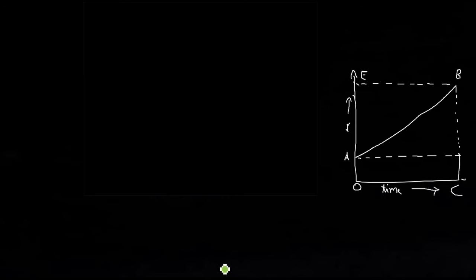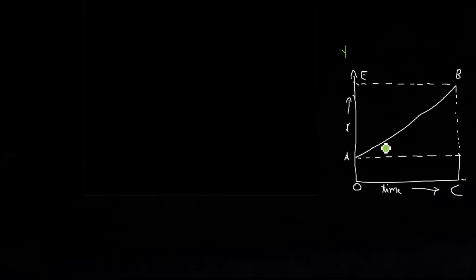Okay, so we have made the graph. In this graph, A to B, this A and B is the motion of the body, right? It's reaching a certain velocity with a constant increase. You can say the increase is acceleration. Now this OC is the time, and this OY, that is the y-axis, is its velocity.